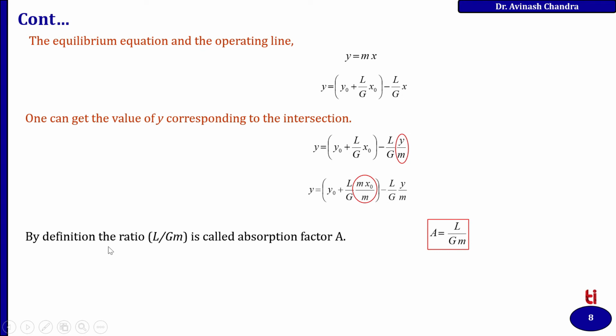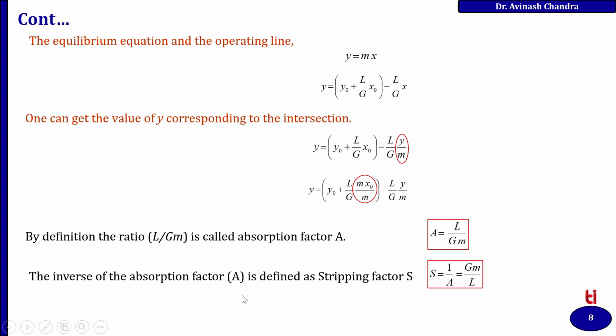By definition, the ratio L upon Gm is called the absorption factor A. The inverse of the absorption factor is defined as the stripping factor, that is 1 upon A, Gm upon L.